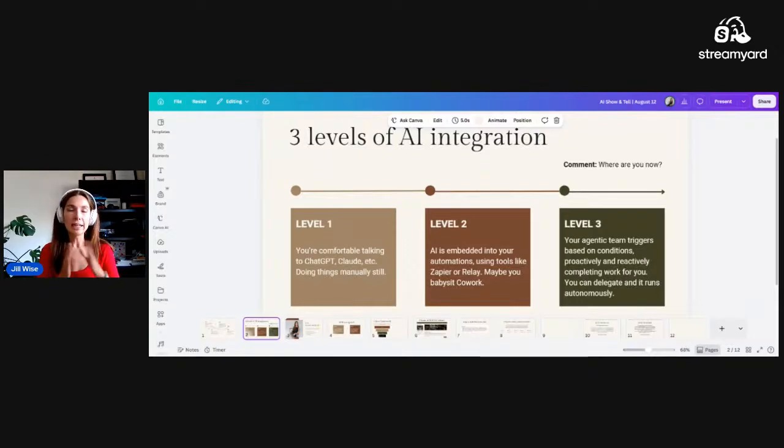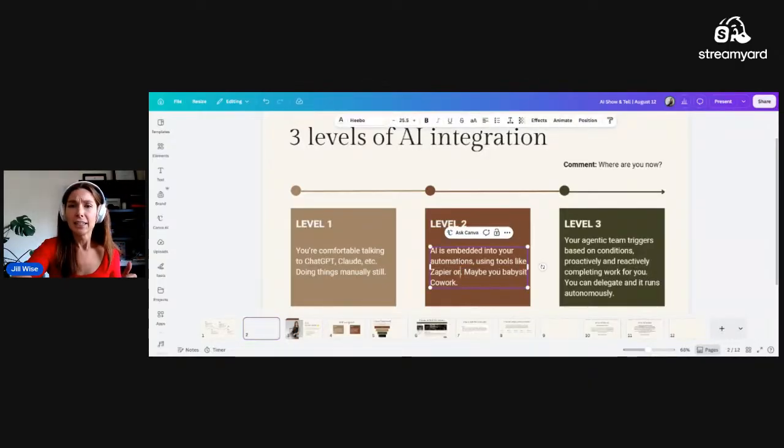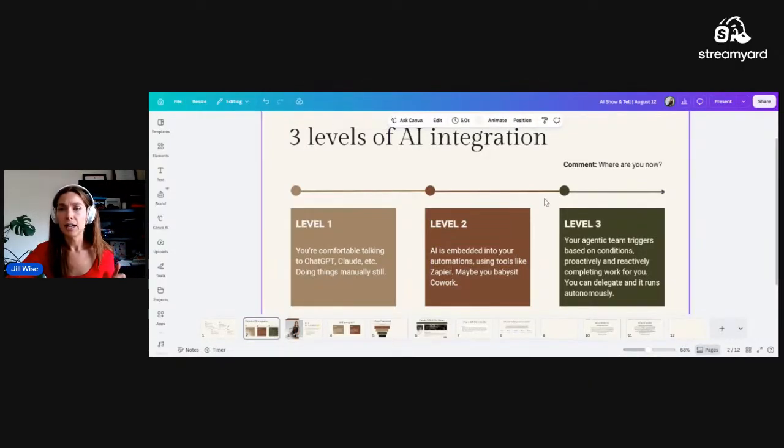Level 2 is when AI is embedded into your automations using tools like Zapier. You have to remove Relay because unfortunately they went down. As of like this week, I had to switch over a bunch of my automations directly into Claude. So honestly, it works better this way, but that is level 2. So it's like you're using the traditional logic tree kind of automations, but there are AI steps within it. So there's Zapier, there are Google Flows, lots of different options for that kind of level 2 usage.